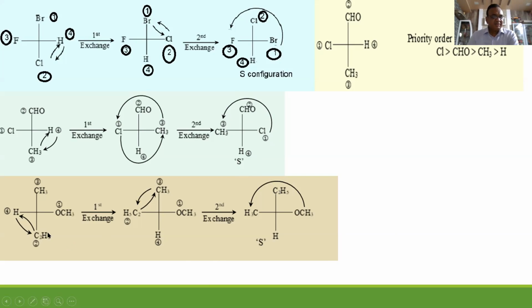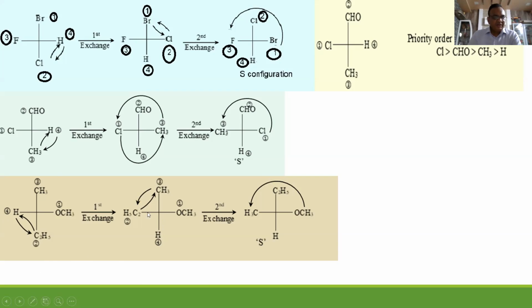Next example, no question regarding the name, but the groups are important for deciding R and S. OCH3, oxygen atomic number 8, that's why first priority. C2H5, 2 carbons, that's why second priority. CH3, only 1 carbon, third priority, and hydrogen minimum, 1 atomic number. So what to do?